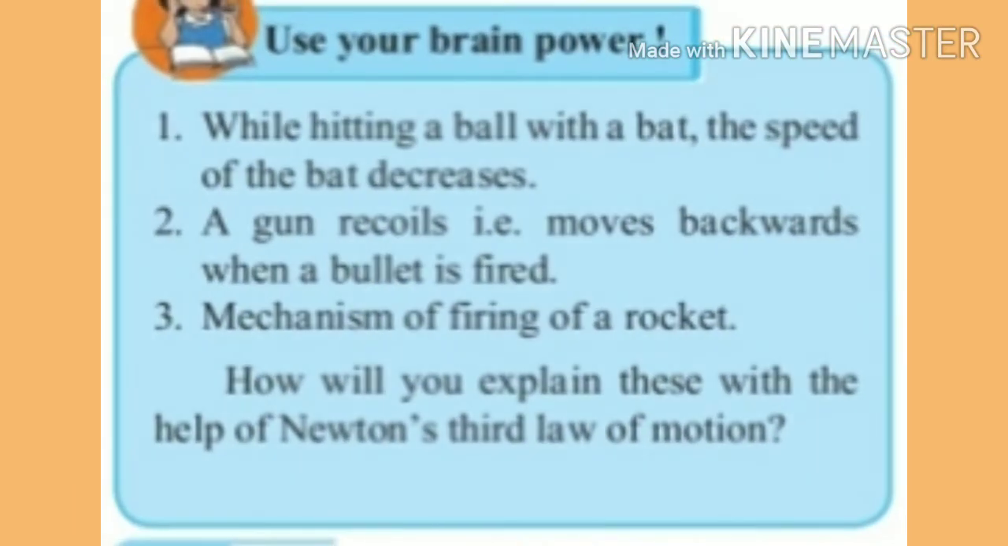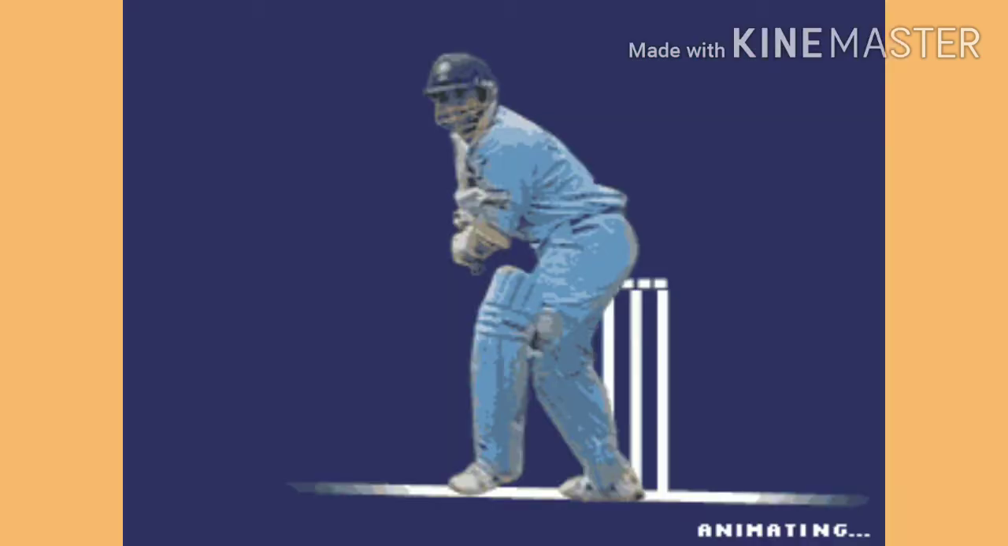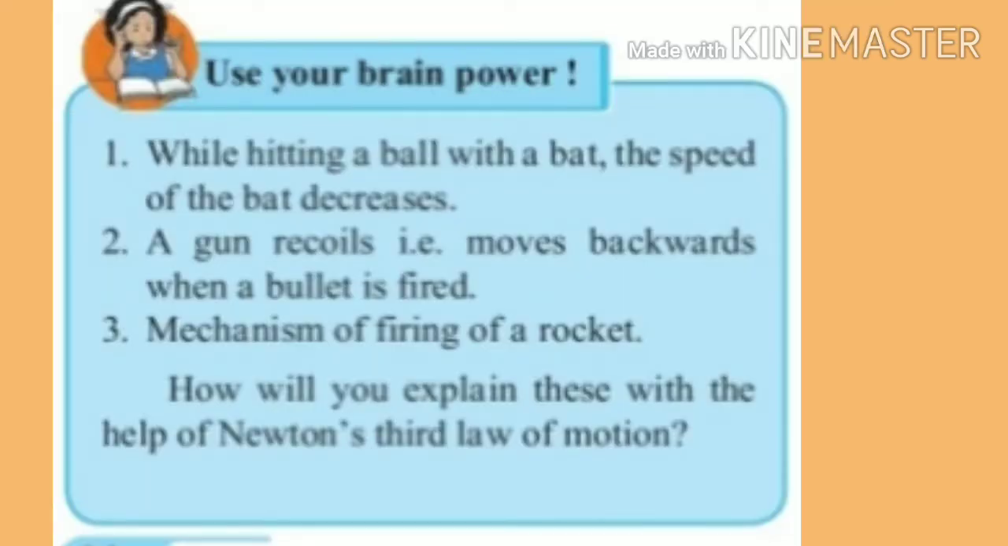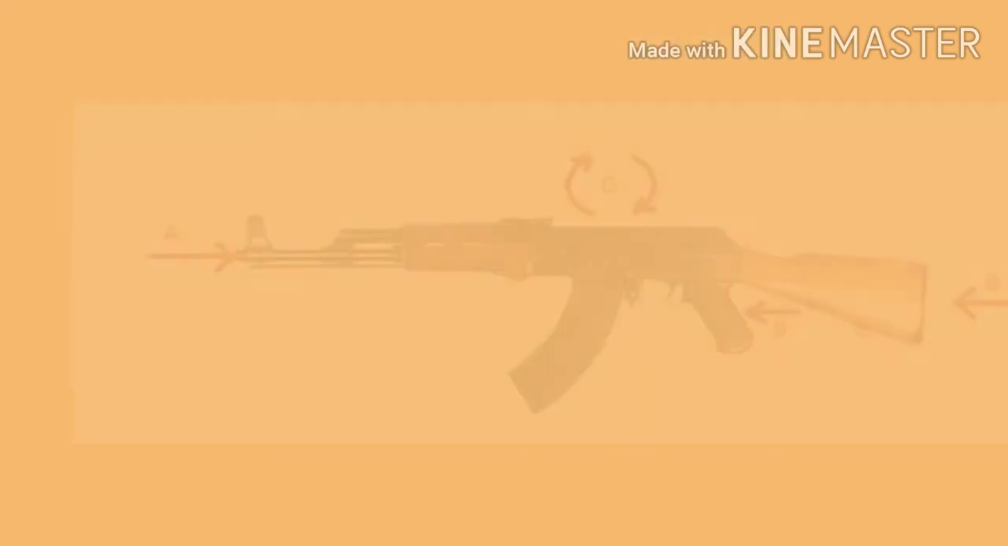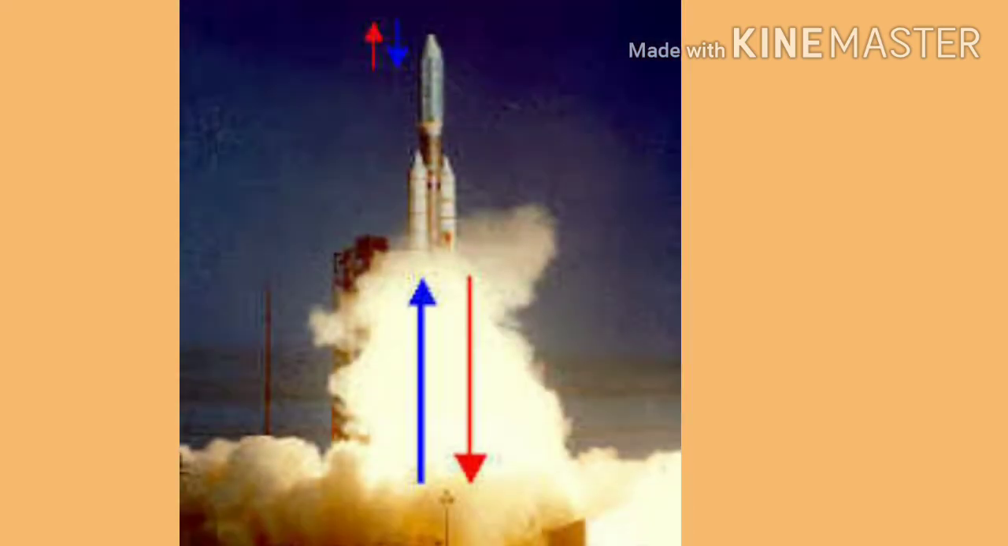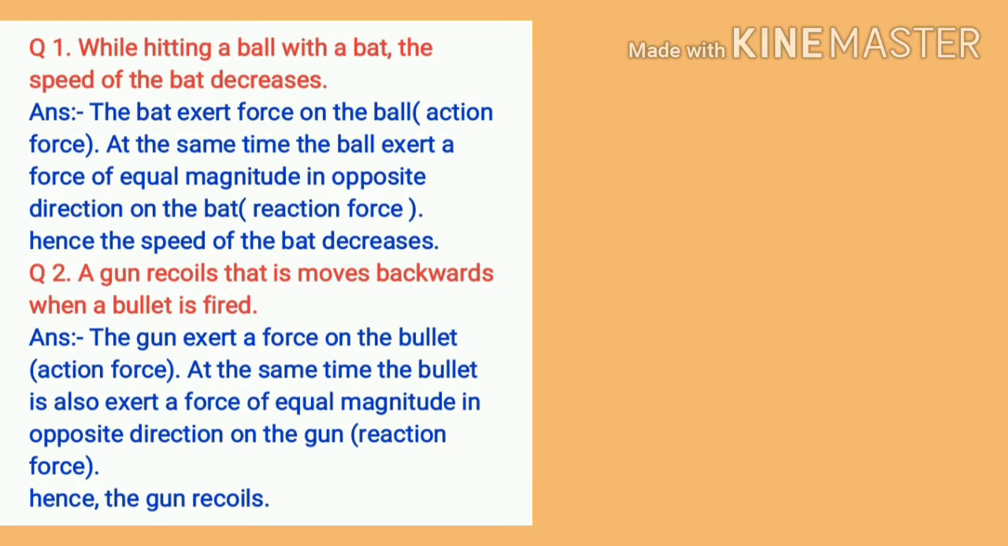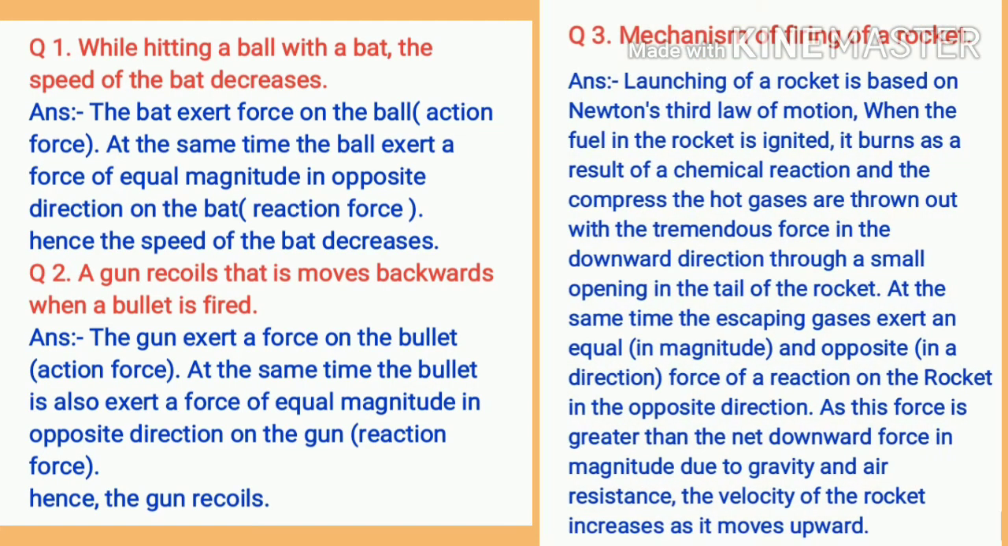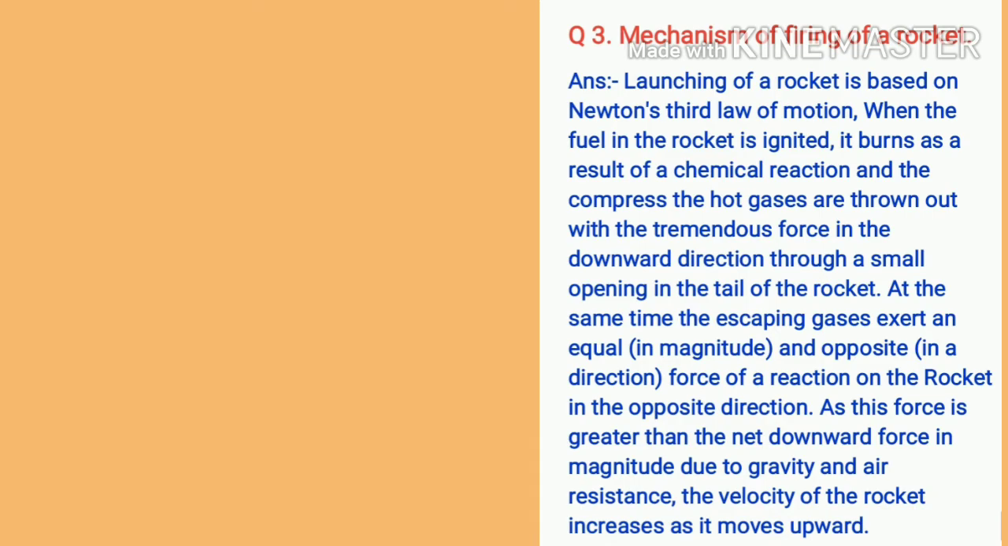The examples of Newton's third law of motion are given in Use Your Brain Power on page number 14. First one, while hitting a ball with a bat, the speed of the bat also decreases. Second one, a gun recoils, that is, moves backwards when a bullet is fired. And third one, the mechanism of firing of a rocket. Here you write the answers of these three questions. Those are also given in this video, so everyone note it in your notebook.